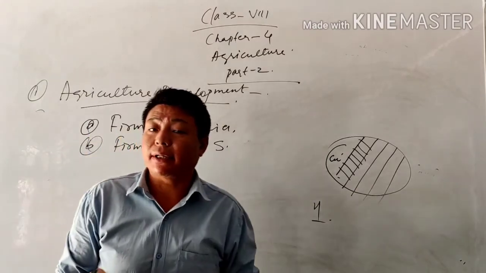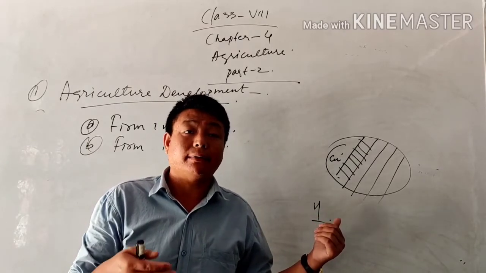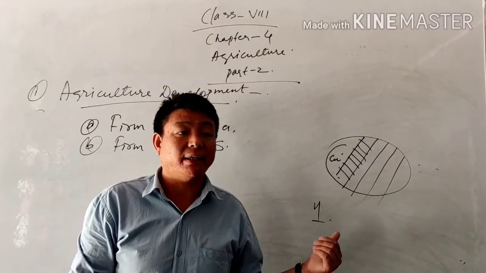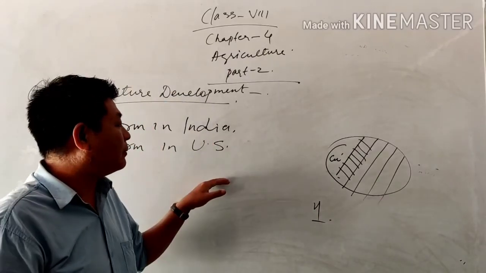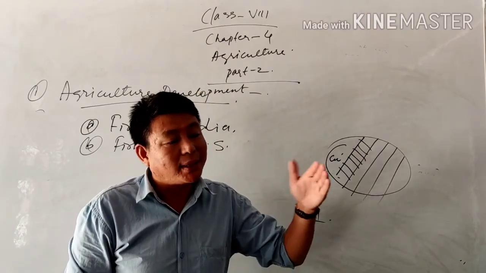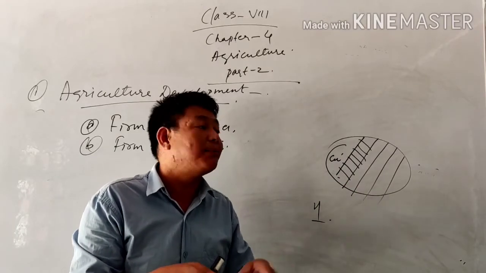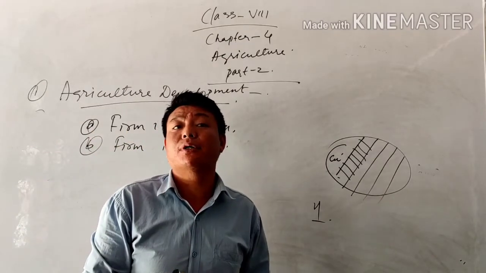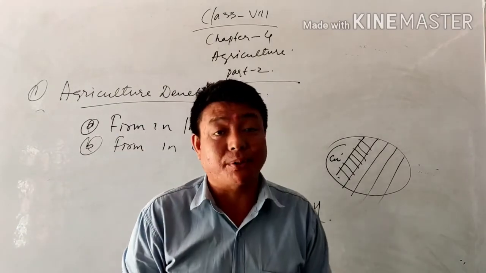Whatever instruments and machinery are required, we can take help from developed countries like the USA, Germany and China. In that way we can maintain our population and feed them. As I already said, resources are now limited but populations are rising. To maintain all this, we need to cultivate more, and without the help of science and technology we are unable to produce more and more. So this refers to that, and that is the end of chapter 4.